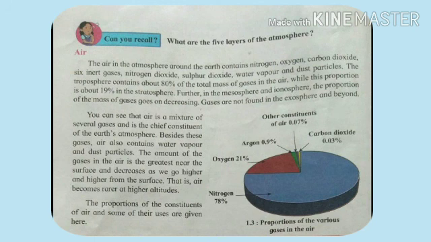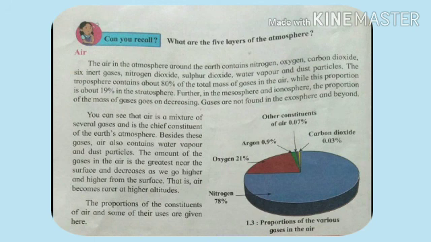The air in the atmosphere around the earth contains different gases, that are nitrogen, oxygen, carbon dioxide, inert gases, nitrogen oxide, sulfur dioxide, water vapor and the dust particles.